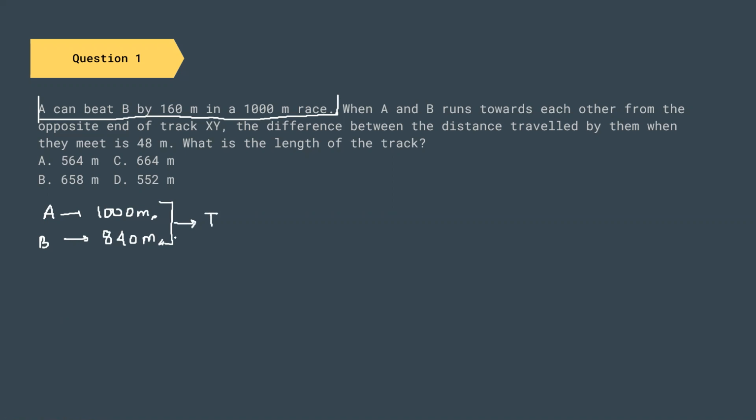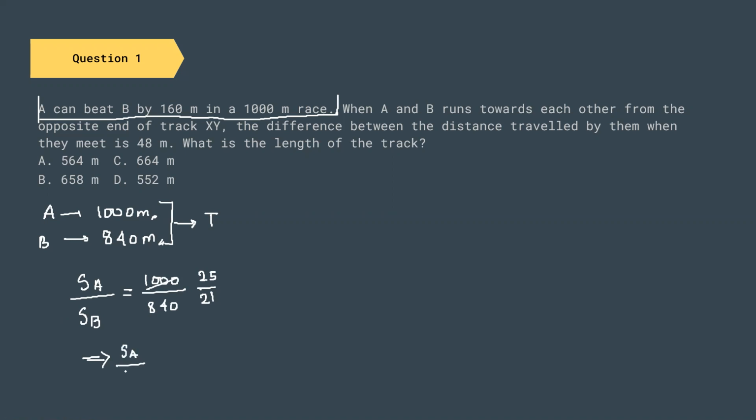So let us assume that it to be T. If I know this fact, I can say that SA, that is speed of A, divided by speed of B equals 1,000 by 840. I can simplify this and write that this is 25 and this is 21. So the ratio of speed of A and B is 25 by 21.